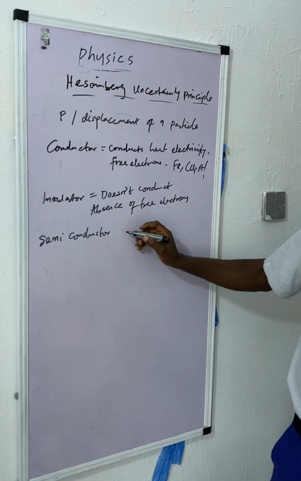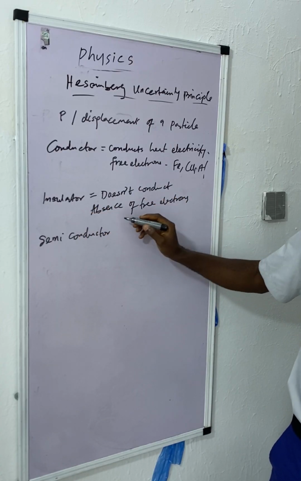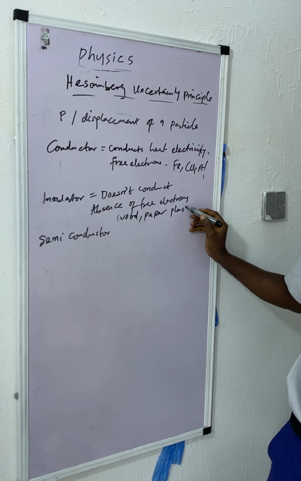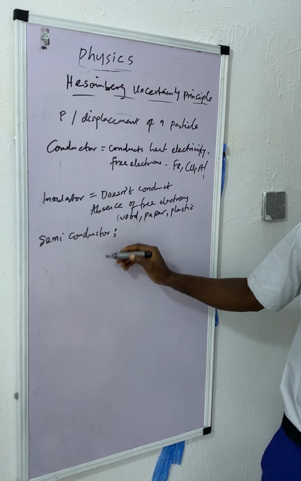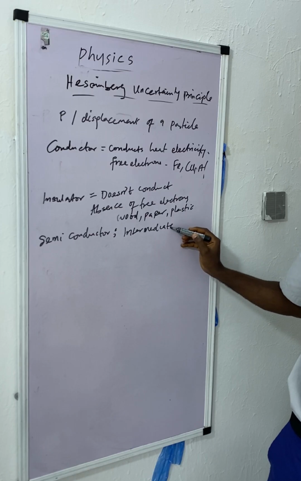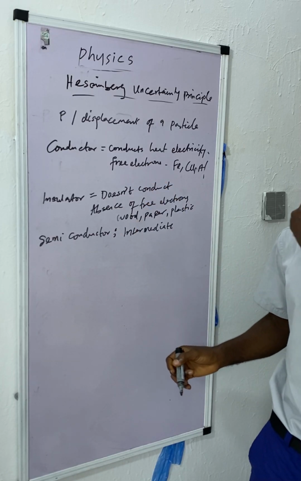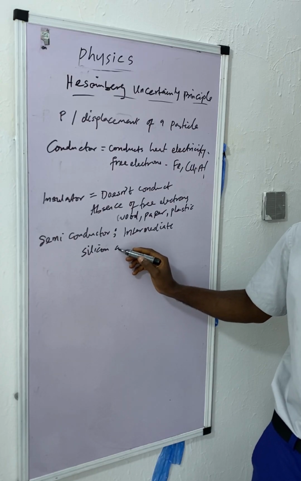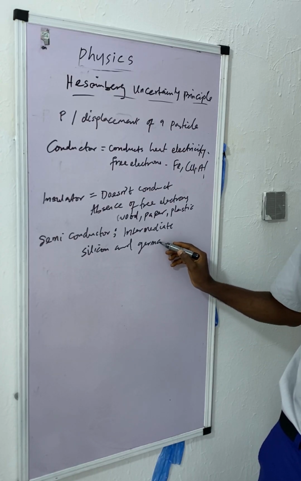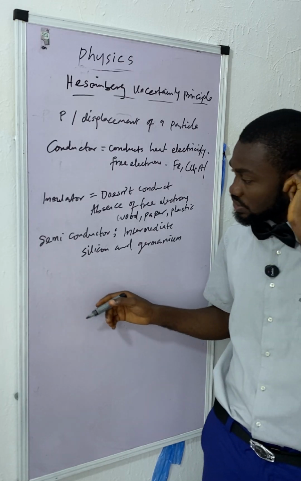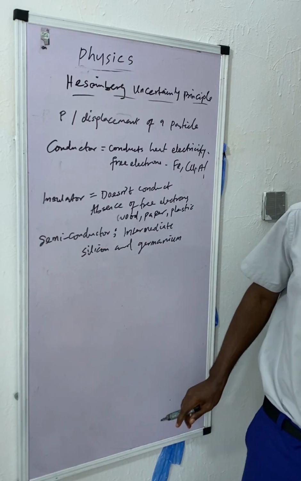For example, insulators include wood, paper, plastic, and so on and so forth. Then semiconductors are intermediate, between conductor and insulator. They include silicon and germanium. They are known as metalloids in chemistry, and they are used as semiconductors.